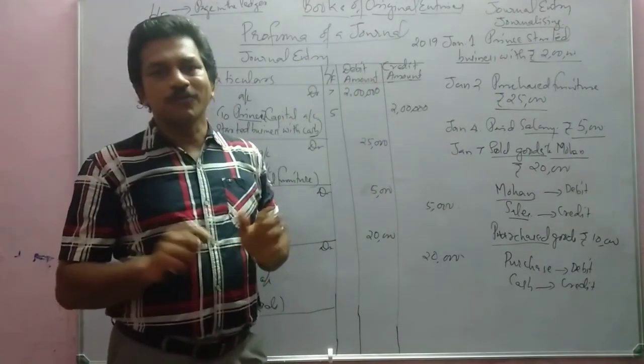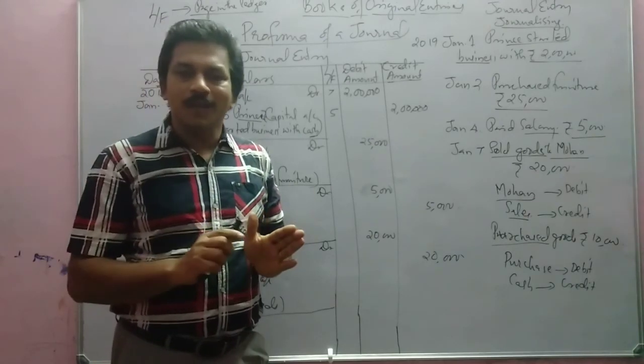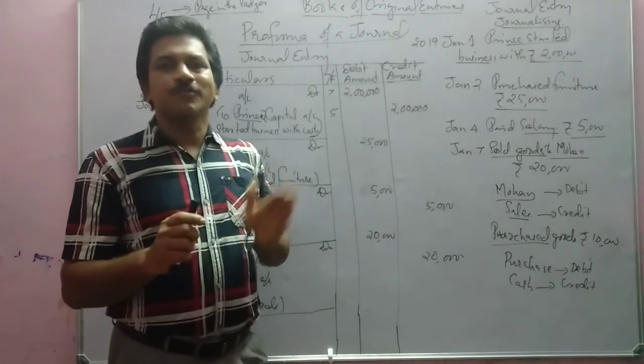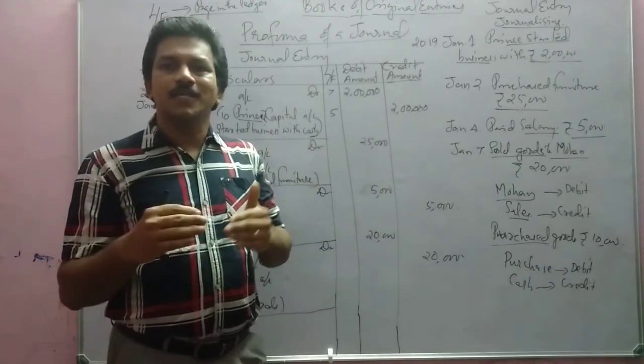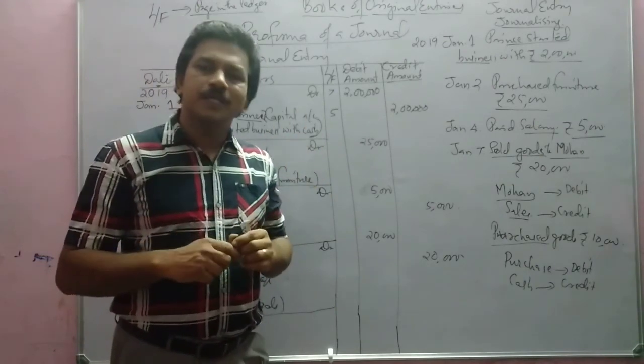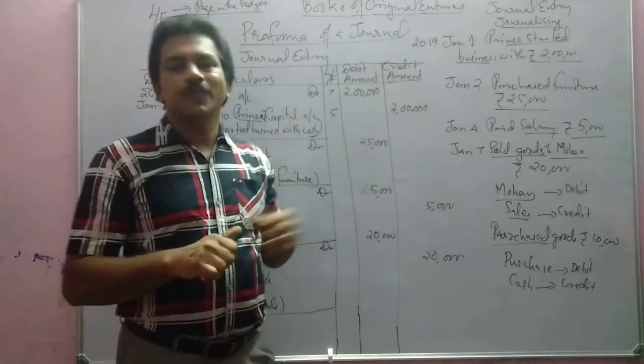Okay, all of you understood how to prepare a journal? So you have to find some transactions, and with the help of those transactions you have to try to enter them in the journal.